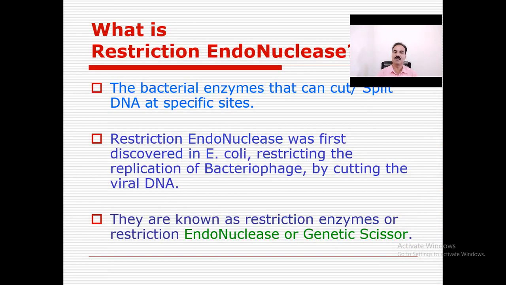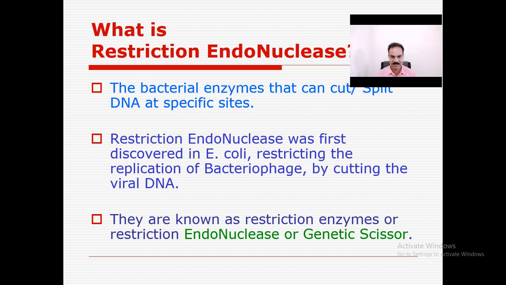Now, what is the restriction endonuclease? It is a bacterial enzyme that can cut or split DNA at a specific site. I told you the restriction enzyme can cut. A specific restriction enzyme has a specific sequence, only 4 to 8 base pairs. For example, EcoRI, this is the name of a restriction enzyme, having the sequence GAATTC. When this sequence is present in the plasmid, only at that sequence does this restriction enzyme cut the plasmid,